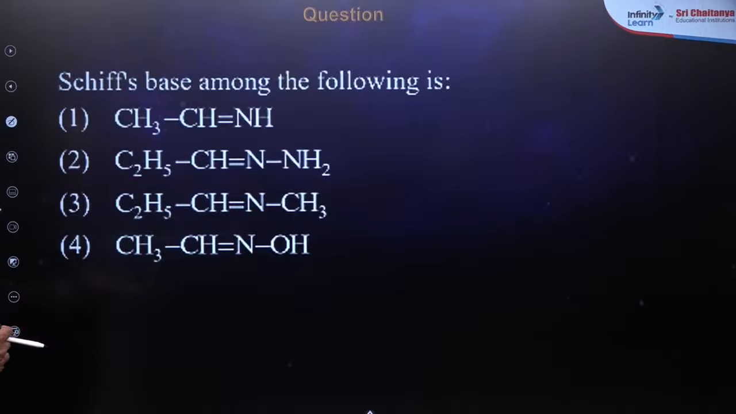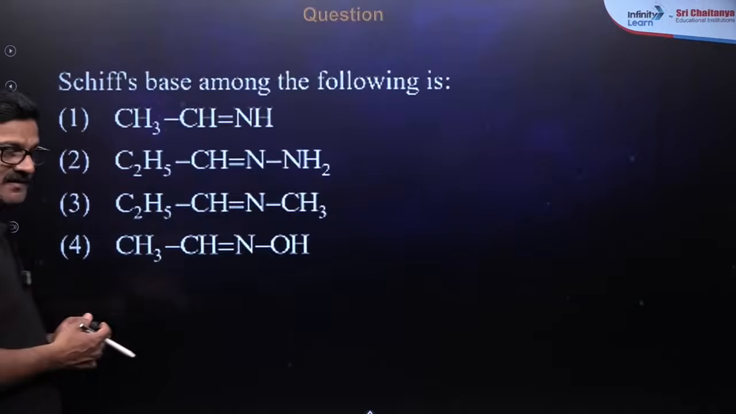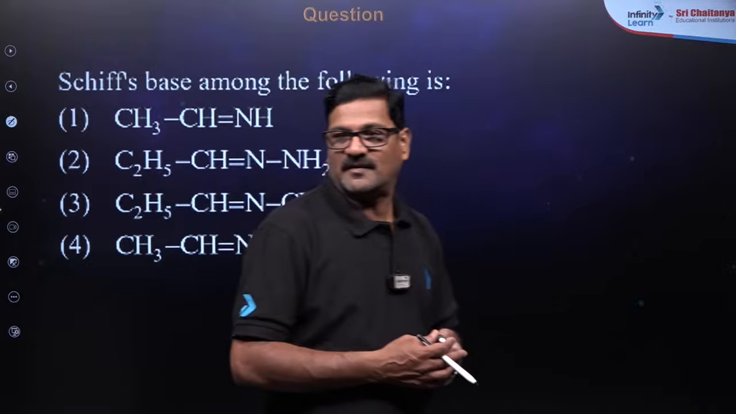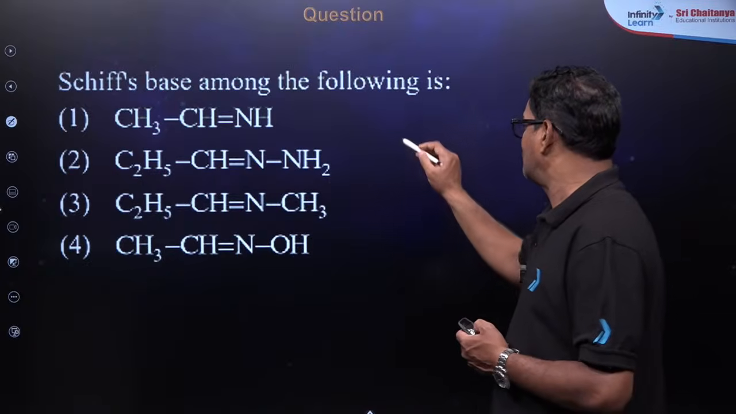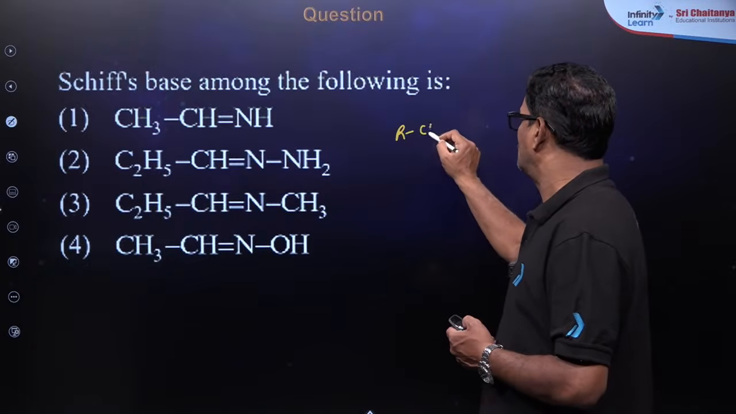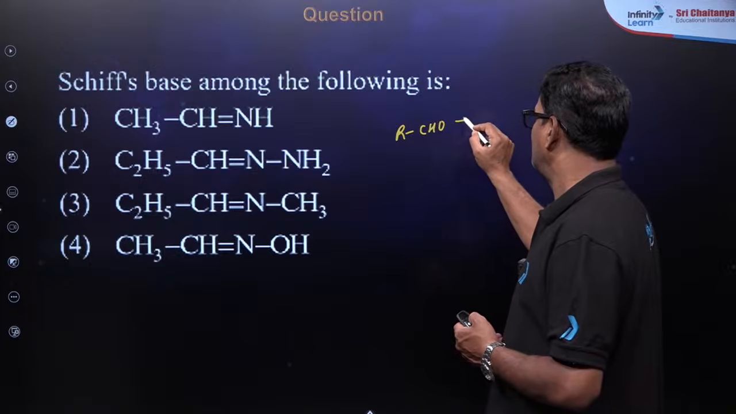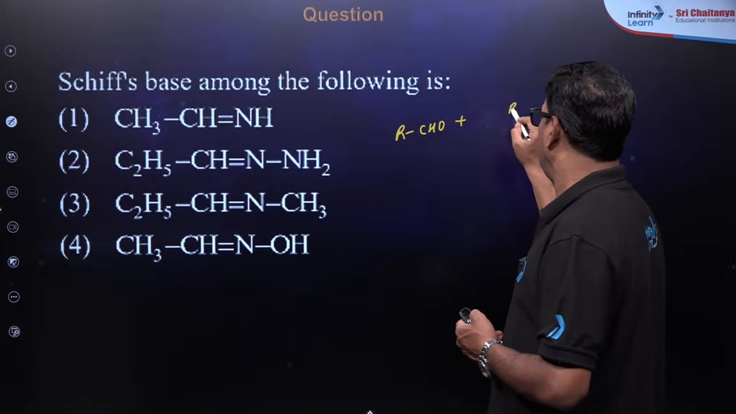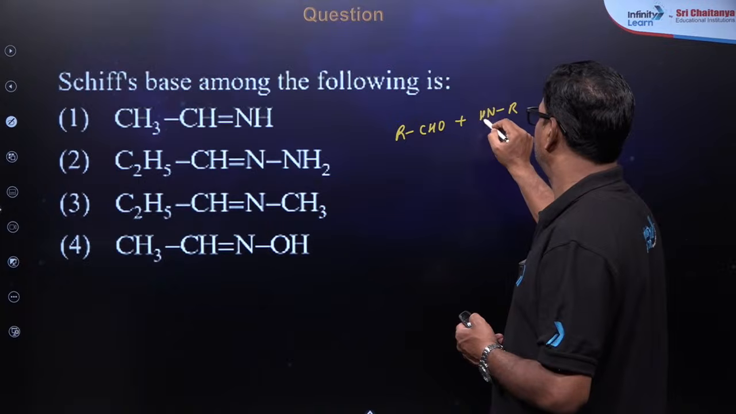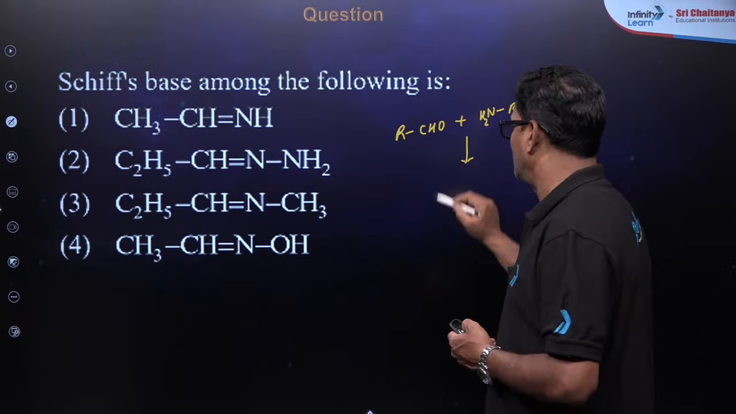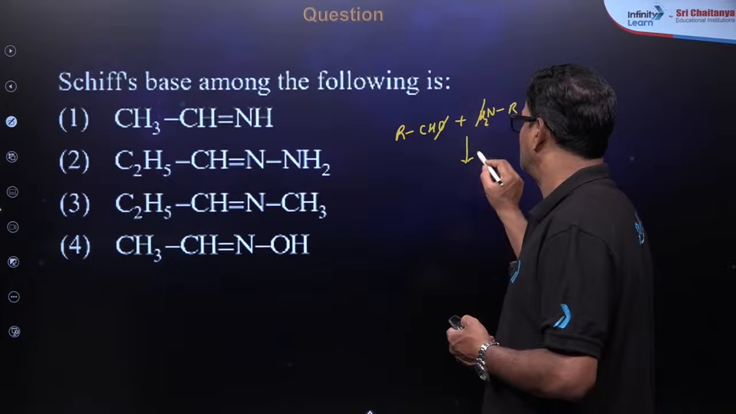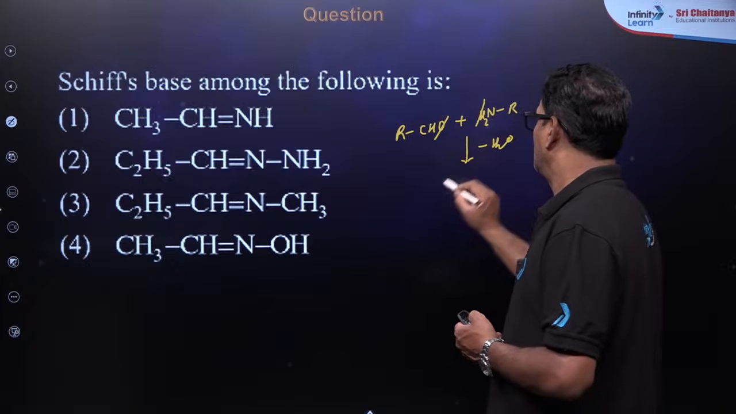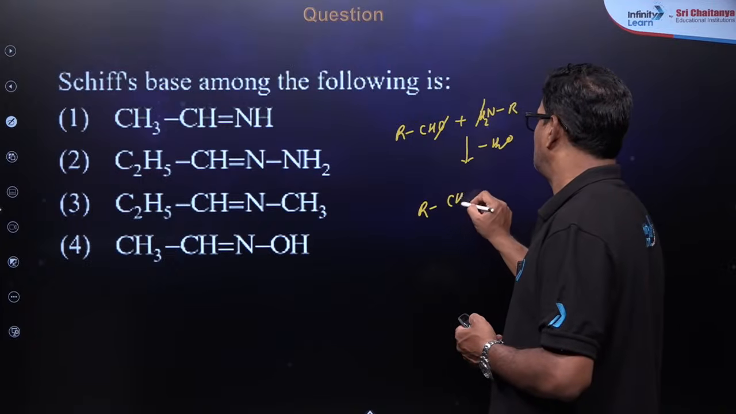Which of the following is a Schiff's base? What is Schiff's base? R-CHO, when it is treated with alkyl amine, you are going to remove hydrogen and oxygen as water. It gives rise to R-CH double bond N-R.